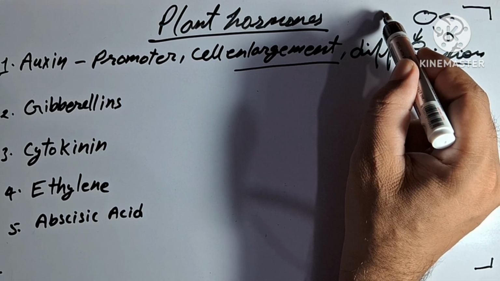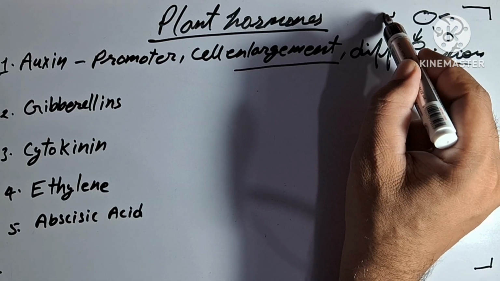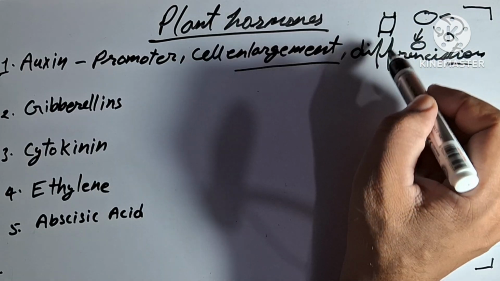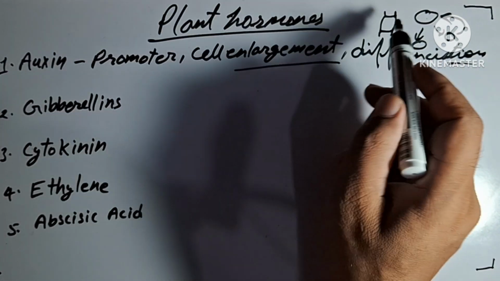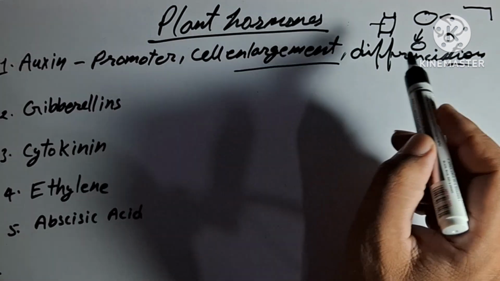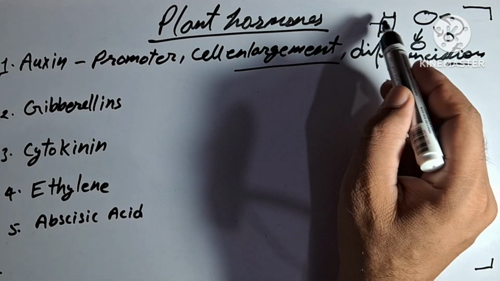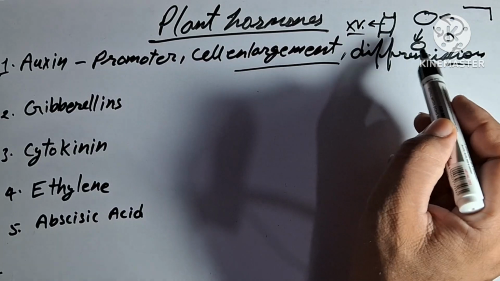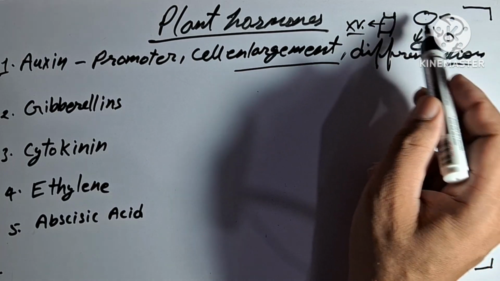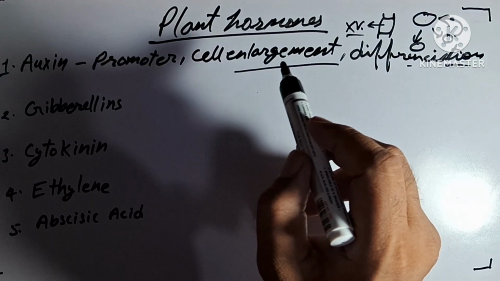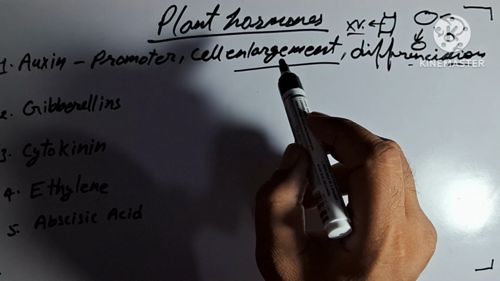For example, it gets converted into a xylem vessel cell from a normal cell. This process of conversion of a normal cell into a specific kind of cell is known as cell differentiation. It is promoted by auxins.